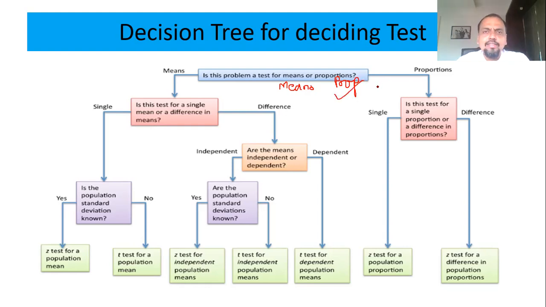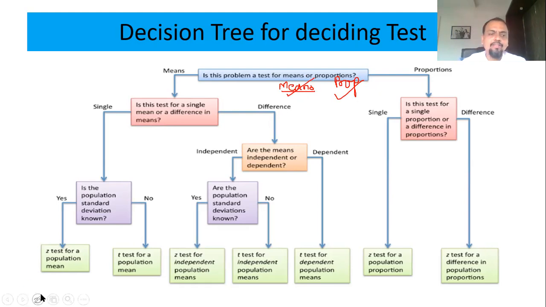I want to check that the average income of individuals staying in Gujarat or in India is, suppose, 15,000 rupees. Average 15,000 rupees. That means I want to check the mean. Or I want to check the average cholesterol level of Indians is, say, 115. That means again I have to go for mean.